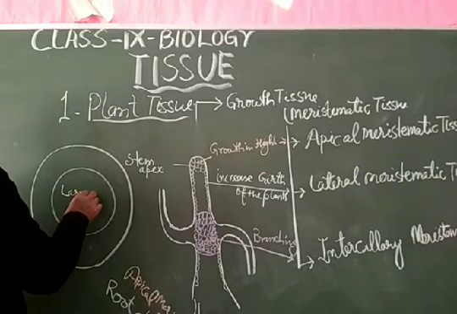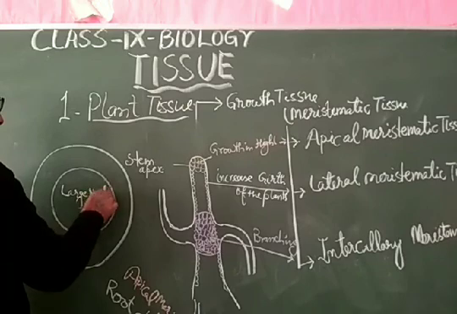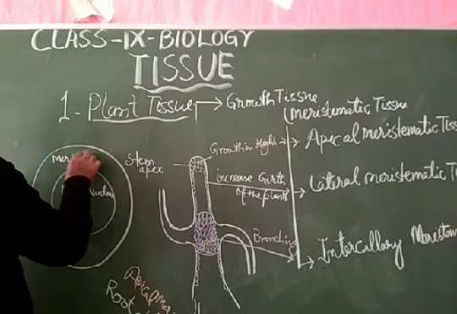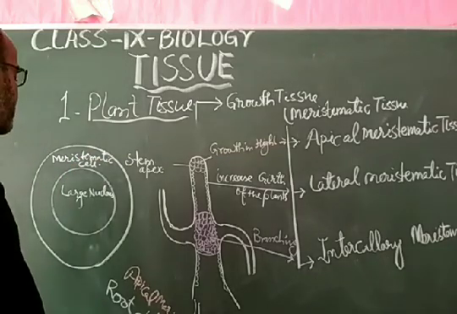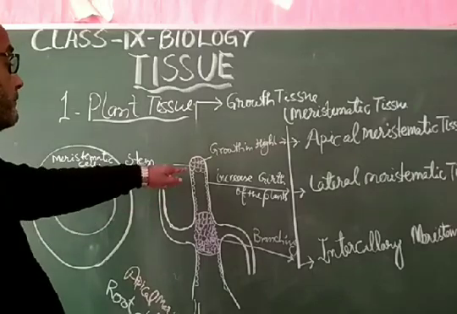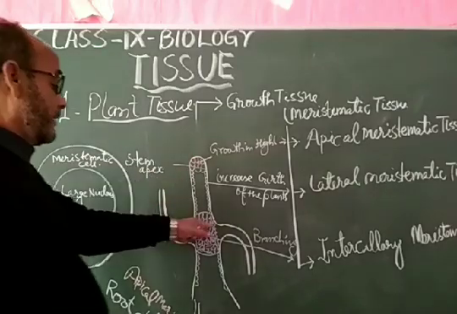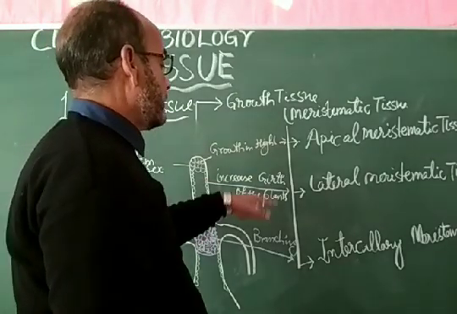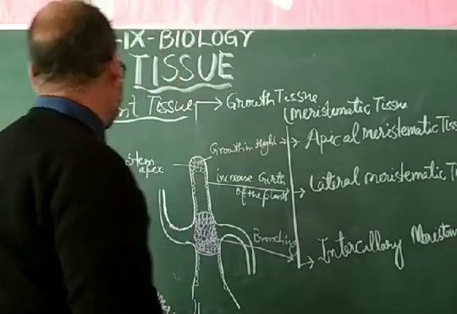Large nucleus. This is the meristematic cell. So dear students, these are the meristematic cells. These are responsible for the growth of the plant, whether they are growing in height or in branching or in width. These tissues are responsible, and these are the growth tissues.